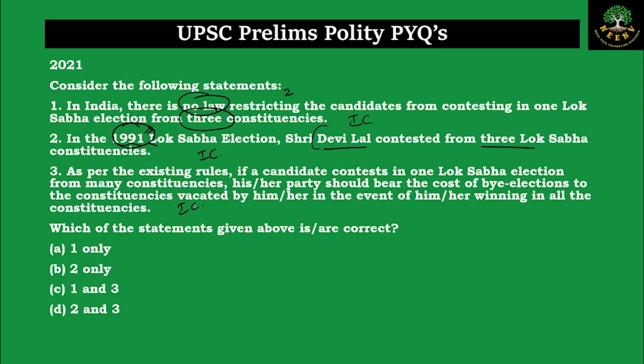Actually, this question was dropped by UPSC because if you see here, there is no option which says none, because the year is wrong here. Probably they messed up while making the question by giving the wrong year. So UPSC dropped this question in 2021. But let us look at the explanations.